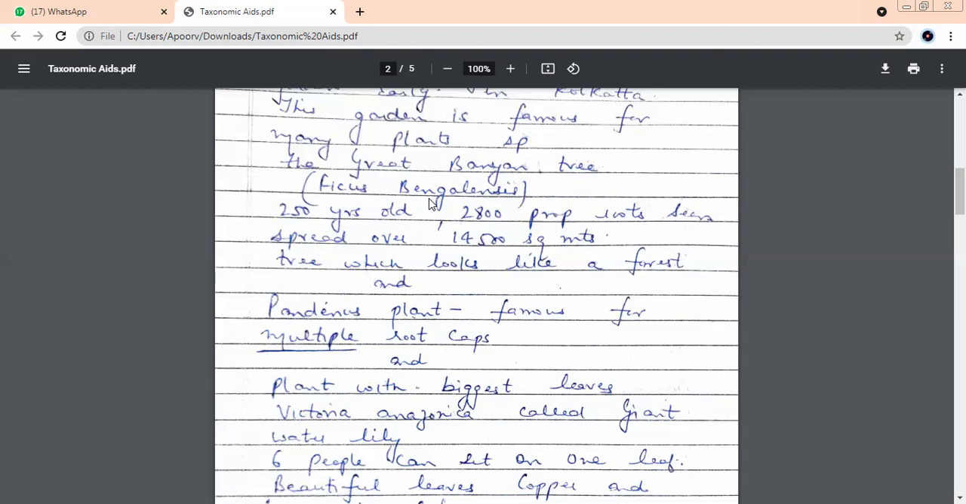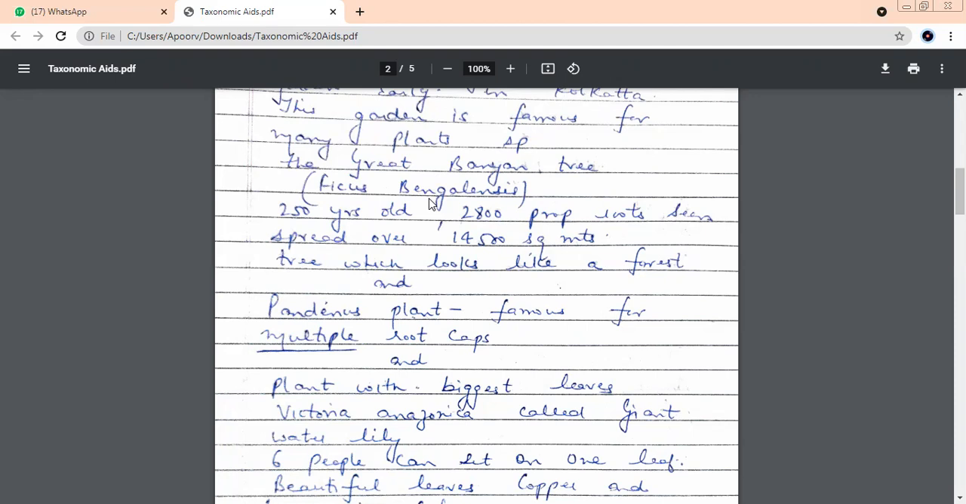And one more. There is one plant with the biggest leaves in the world, Victoria amazonica. Commonly, it is called water lily. The leaves are so big that, supposing we are all sitting on the ground, 6 of your friends sitting together, then 6 grown-up people can sit on one leaf. That huge the leaves are. The name of the plant is Victoria amazonica. Commonly, it is called a giant water lily. What is it called?